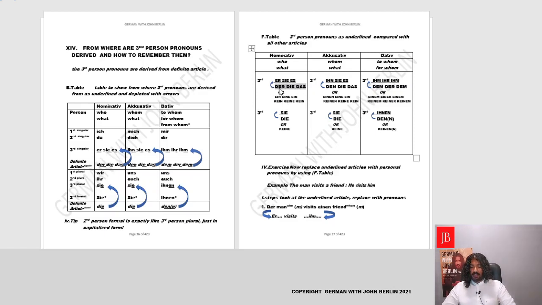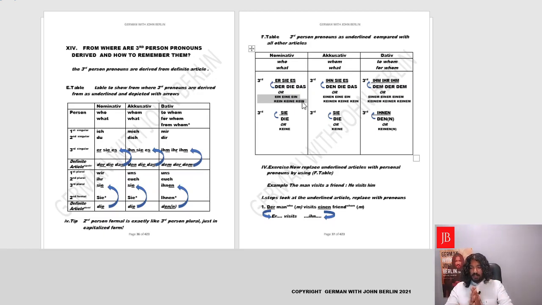If you remember your definite article, you don't just remember personal pronouns, you also remember the related articles. So in crux, please learn the definite article in nominative, accusative, dative: der, die, das, den, die, das, dem, der, dem, den with an extra n.